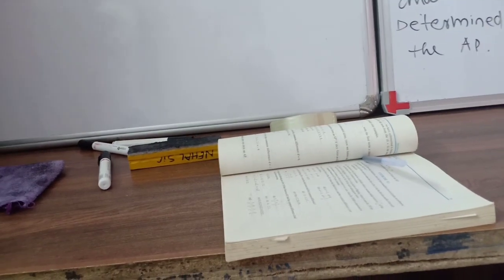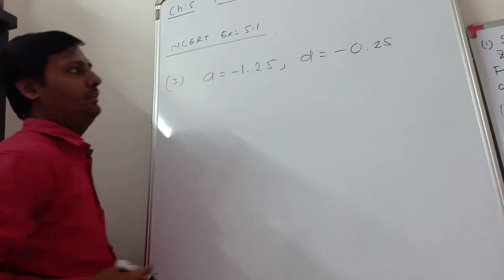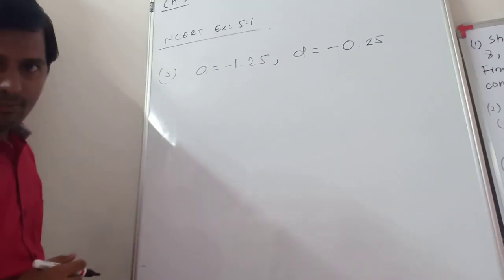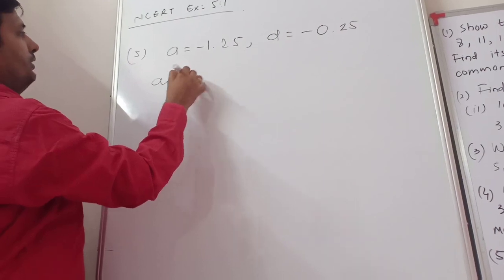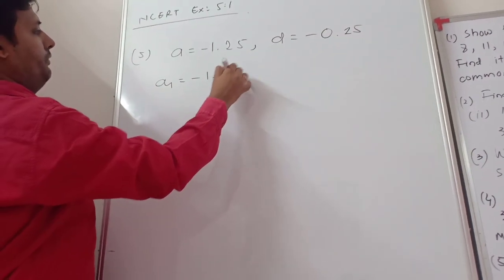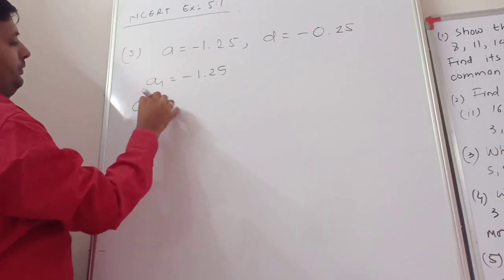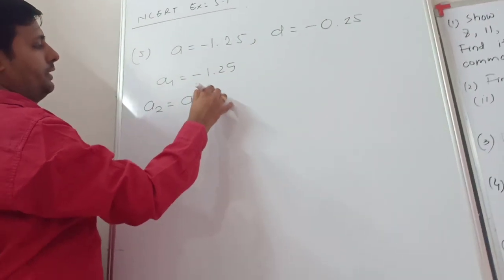Fifth one, a is equal to minus 1.25 and d is equal to minus 0.25. Find out the first four terms, right? Okay. So first term a is equal to minus 1.25. Second term, a plus d.